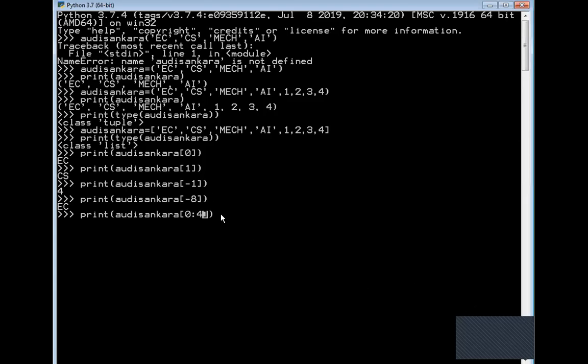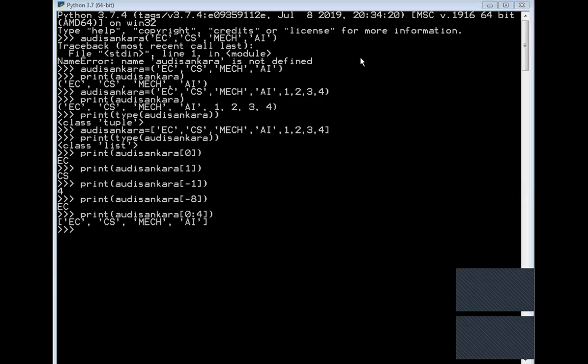So what will be the output? You can notice that we get EC, CS, mechanical, and then AI. All the branches are displayed in the tuple here. But what about the fifth element? We have not got that. Why?